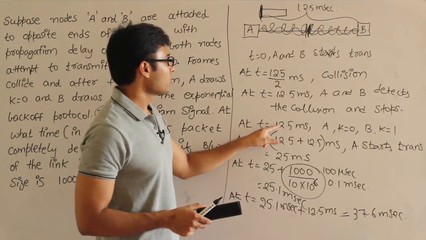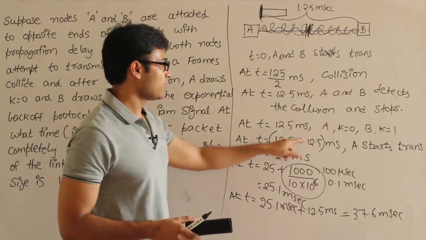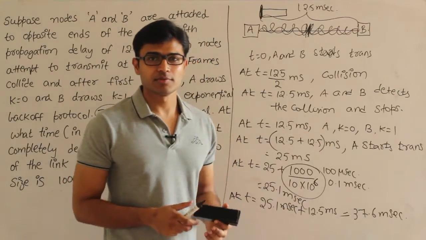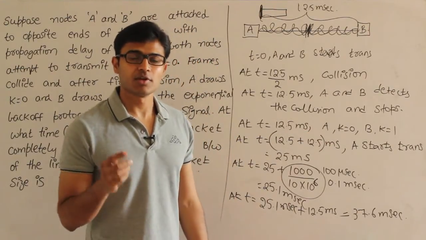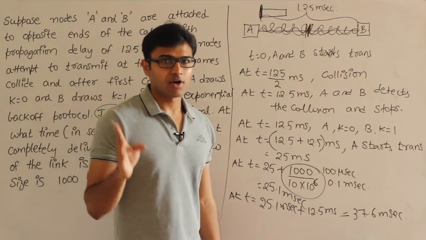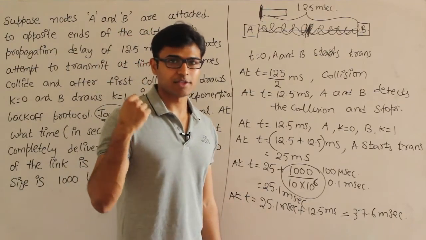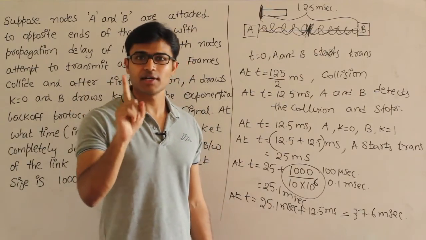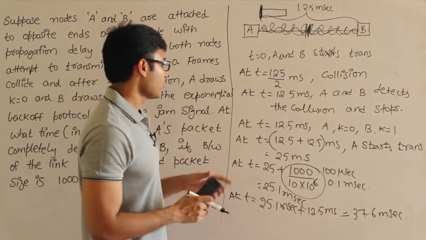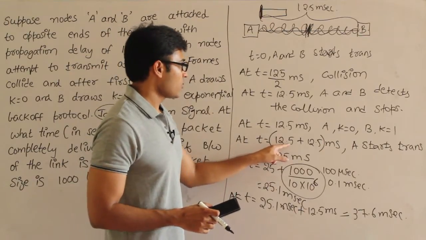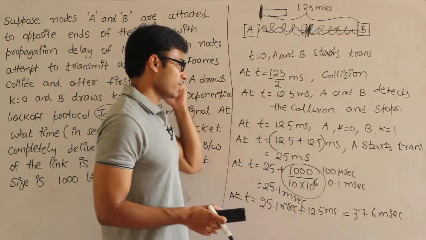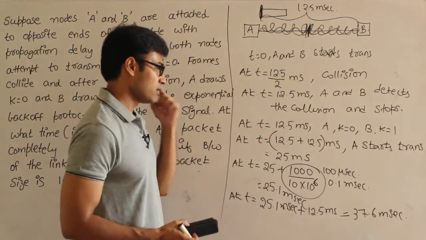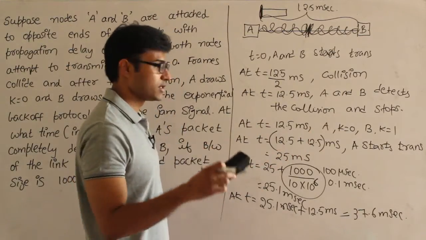So at 12.5 milliseconds, A will choose k equal to 0, which means the random number chosen is 0. Therefore A is allowed, according to the algorithm, to transmit immediately. But A should not transmit immediately, it should wait for at least one propagation delay. Therefore A is going to wait for 12.5 plus 12.5. The time is already 12.5, it is going to wait for one more 12.5, which is nothing but the propagation delay.